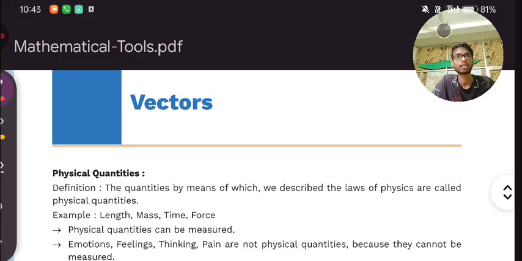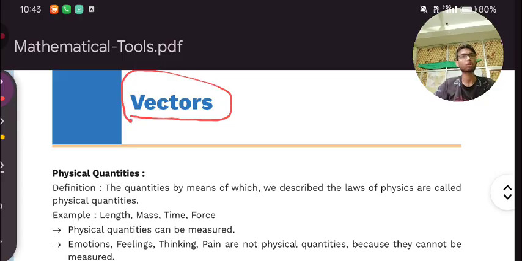Okay, this vector is a chapter. In this, whatever topics come will be discussed with you. Nothing will be ignored. Remember, only the unnecessary part will be ignored, but the necessary part will be discussed. We should have the understanding point.